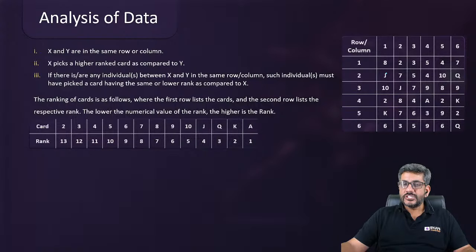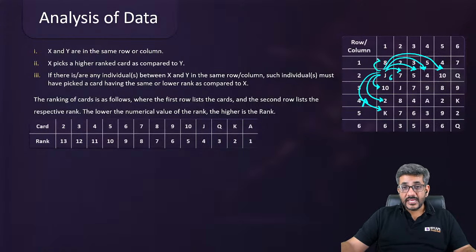Similarly, how many people can J beat? Can J beat 7? Yes. Can J beat 5? Yes. Can J beat 4? Yes. Can J beat 10? Yes. J can't beat Q because Q is higher ranked. Can J beat 10? Yes. Can J beat 2? Yes. Can J beat K? No. This is higher rank. और फिर 6 को भी नहीं कर पाएगा, बीच में कोई हायर वाला आ गया तो. So J can beat 1, 2, 3, 4, 5, 6 people. These are the 6.